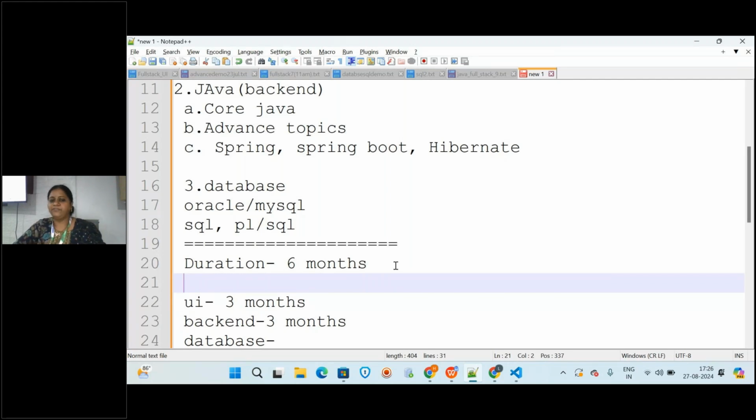When you're learning the first module in the UI, for 1 month or 1.5 months maybe, you will be learning the single course, that is UI only. After 1.5 months we will be starting two modules. That means what? After 1.5 months you will be starting with SQL. What will you learn? SQL.